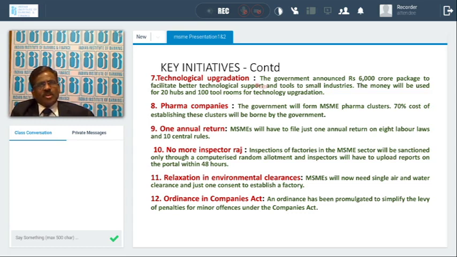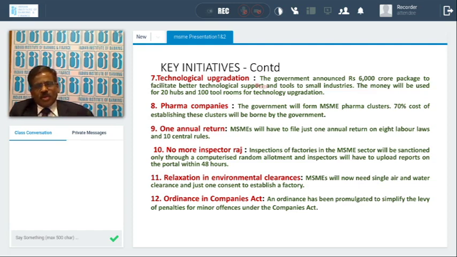For pharma companies, another platform is the MSME pharma clusters, where 70% of the amount will be given as a subsidy. Wherever the pharma activity is there, they will be developing the clusters. For them also, about 70% of the cost is being borne by the government to establish these pharma clusters.